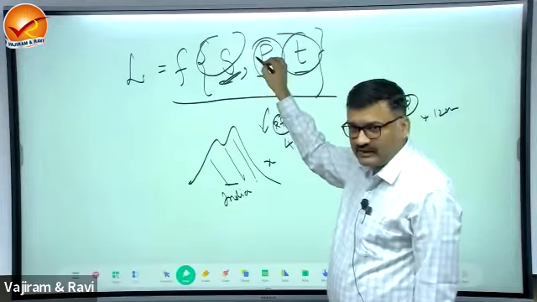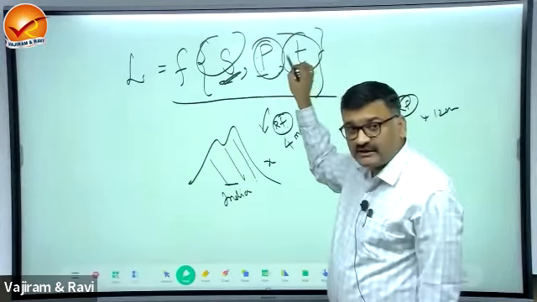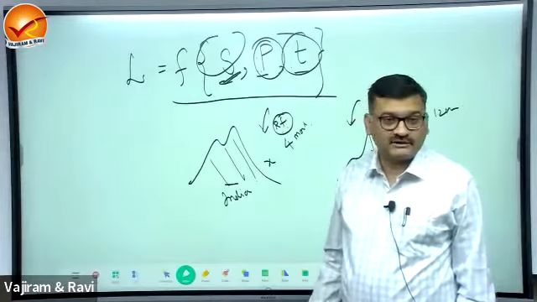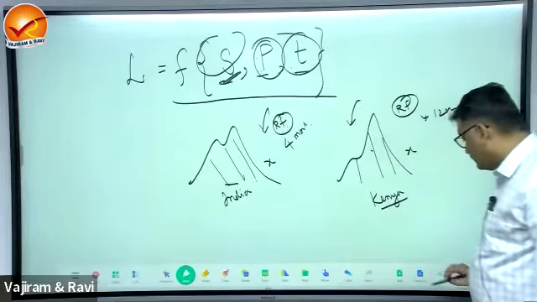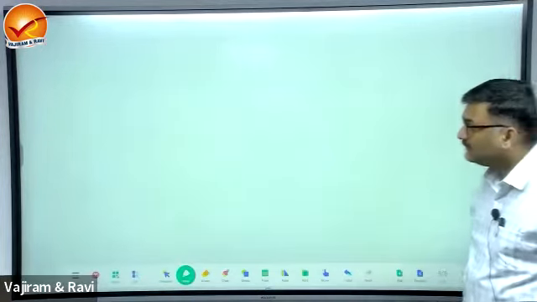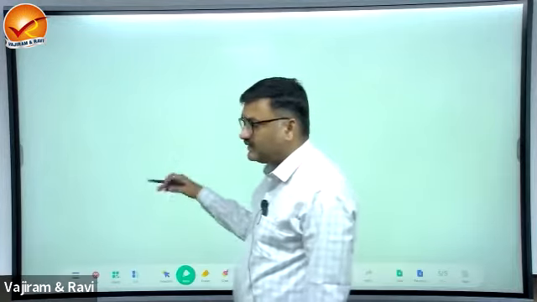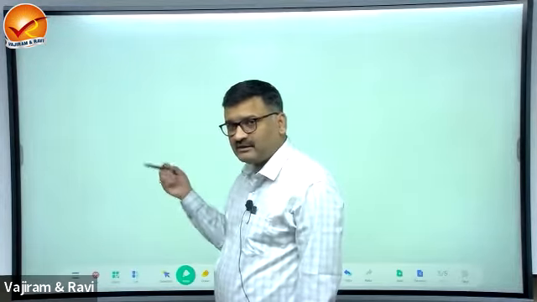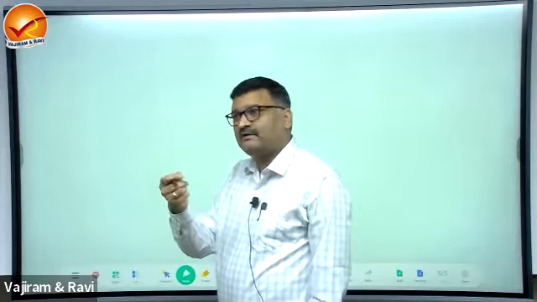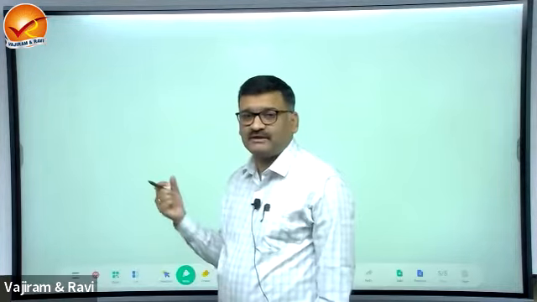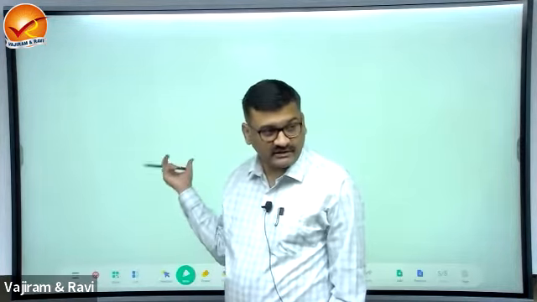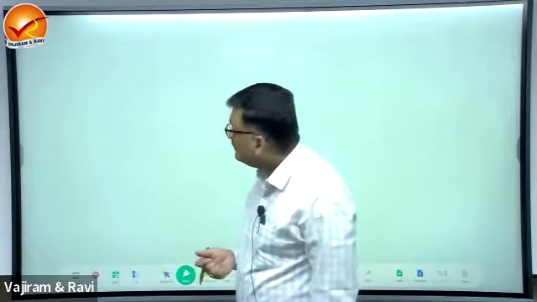Process is endo and exo. Time is the duration of the process. Now, these are fundamental things. You don't expect a very factual part here. You can expect statement and assertion-reason questions in this topic.